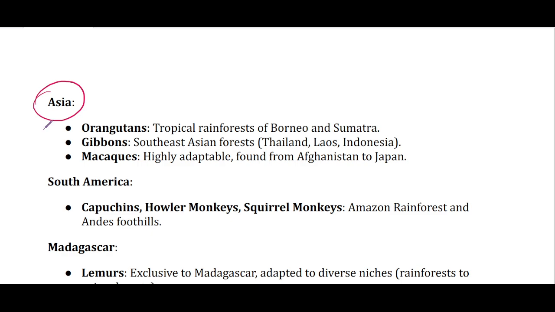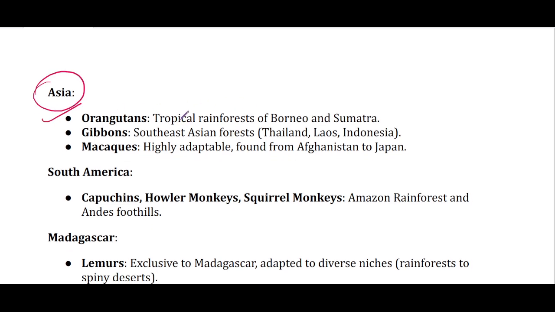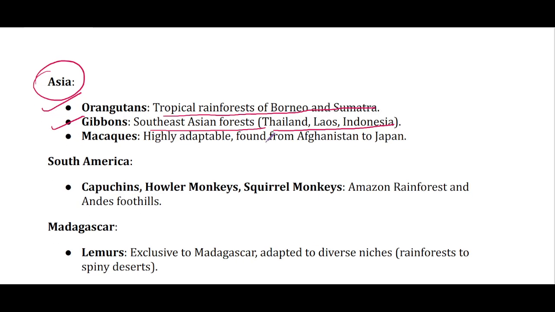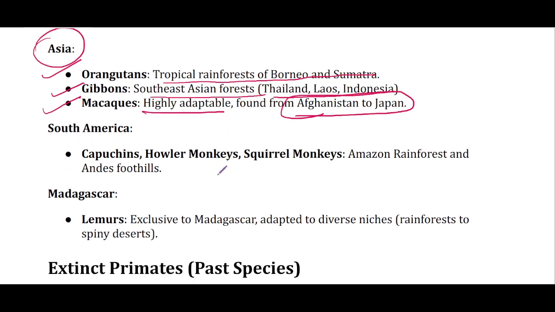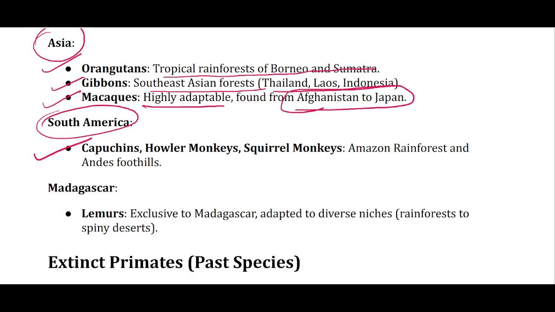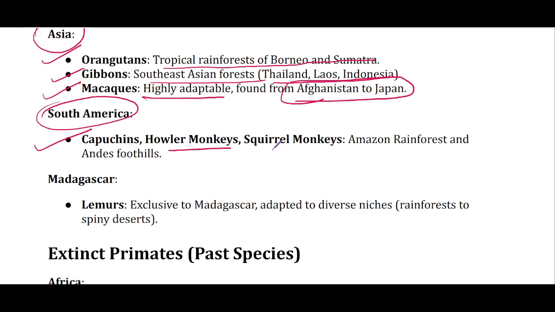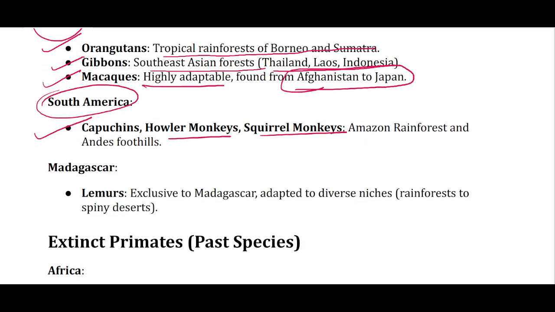Then in Asia, orangutans are there that live in tropical rainforest of Borneo and Sumatra. Gibbons are there that exist in South Asian forest of Thailand, Laos, Indonesia, Cambodia. Then macaques are there, which are highly adaptable, found from Afghanistan to Japan, even in India. Then in South America, capuchins, howler monkeys, and squirrel monkeys are there that live in Amazon rainforest and Andes foothills.